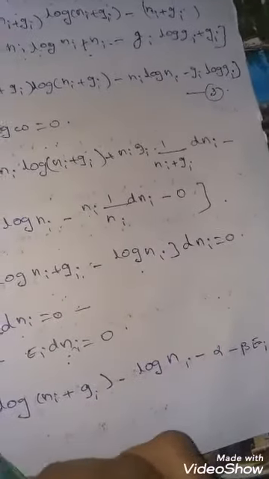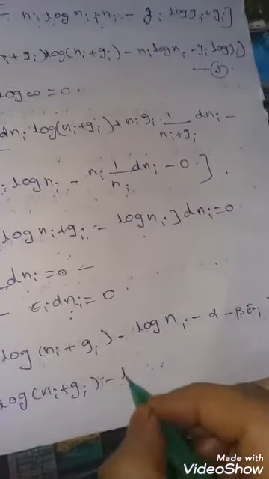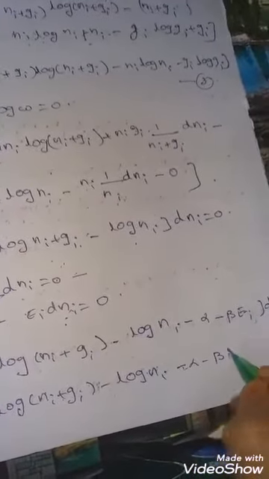So sigma of log (Ni plus Gi) minus log Ni minus alpha minus beta Ei is equal to 0.